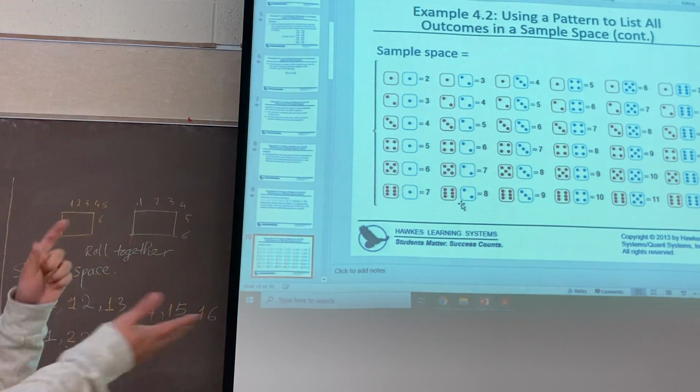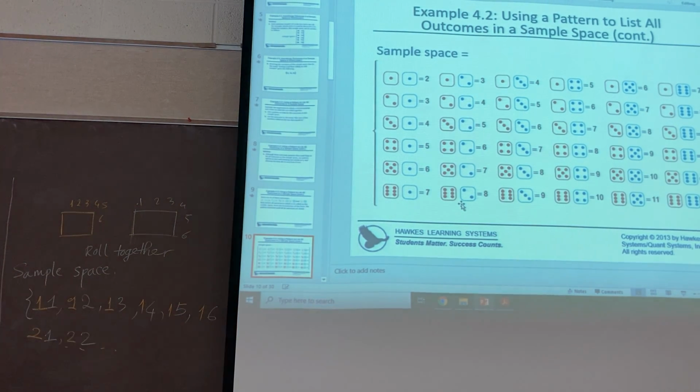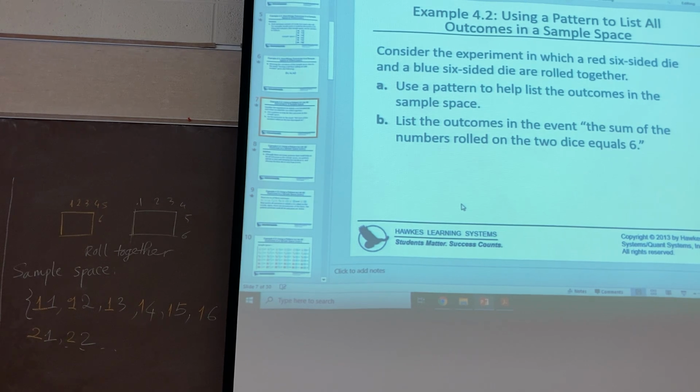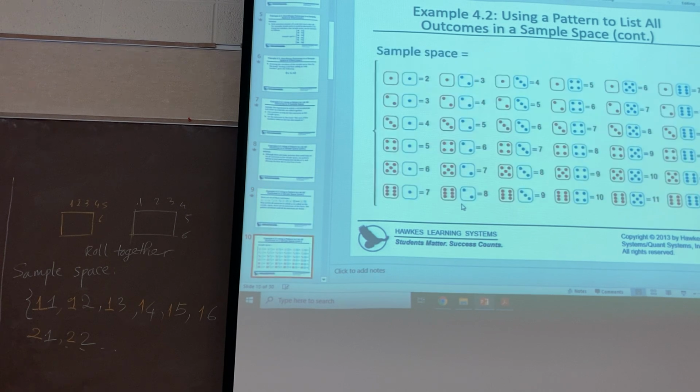Could you please tell me what the event is? Mackenzie, please. Same as red first would be 1 and 5, 2 and 4, 3 and 3, 4 and 2, and 5 and 1. Yeah, exactly. Thank you.